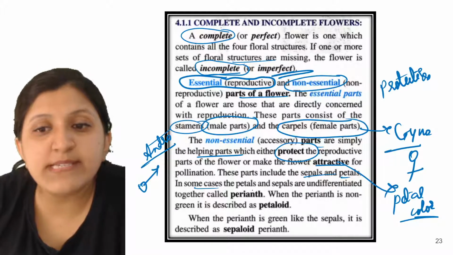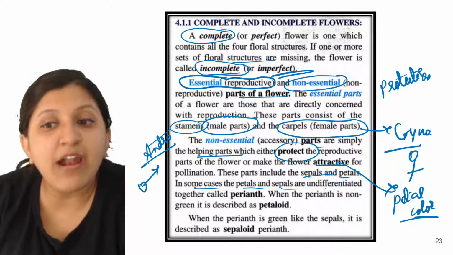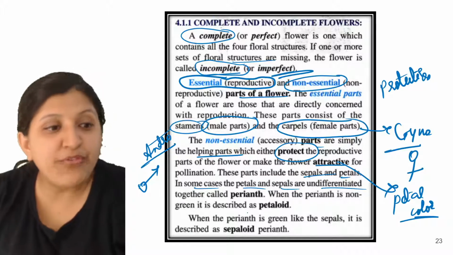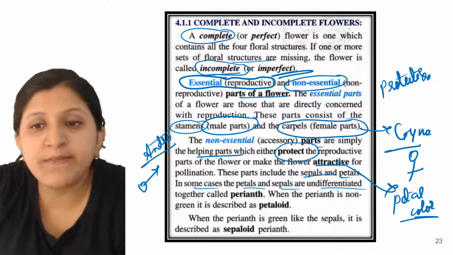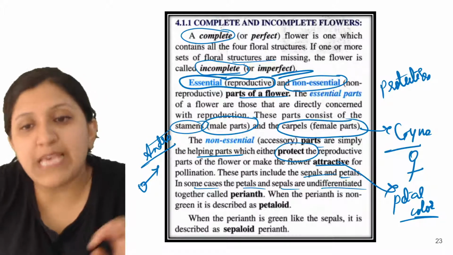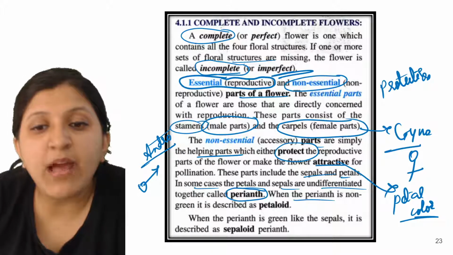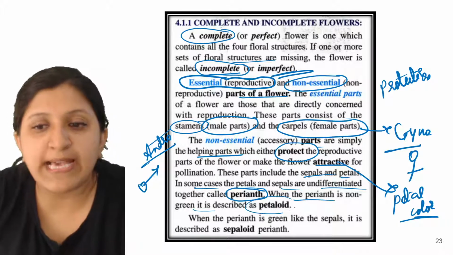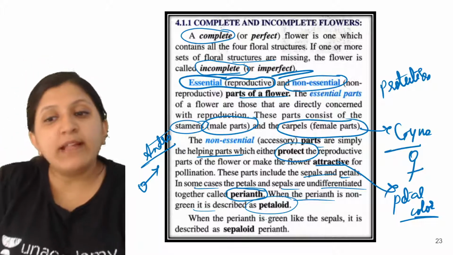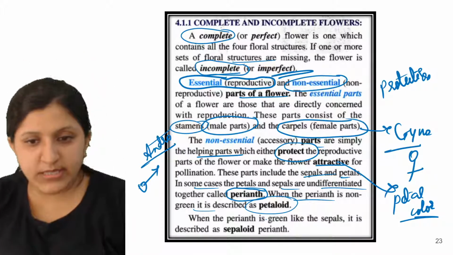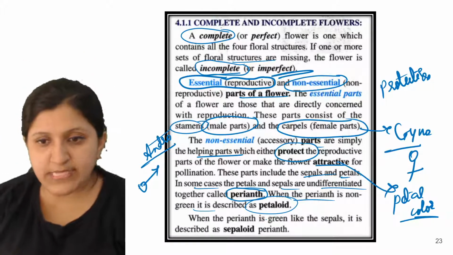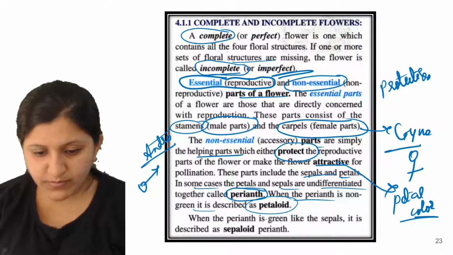Okay, so now these parts include the sepal as well as petal. In some cases the petals and sepals are undifferentiated. So undifferentiated sepal or petal, we call a perianth. When the perianth is non-green, it is called petaloid. When the perianth is green, like the sepals, it is described as a sepaloid perianth.